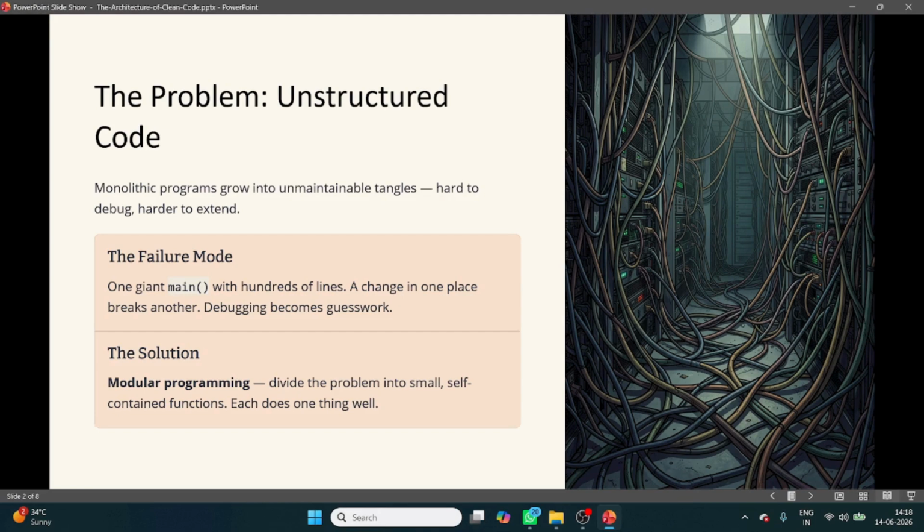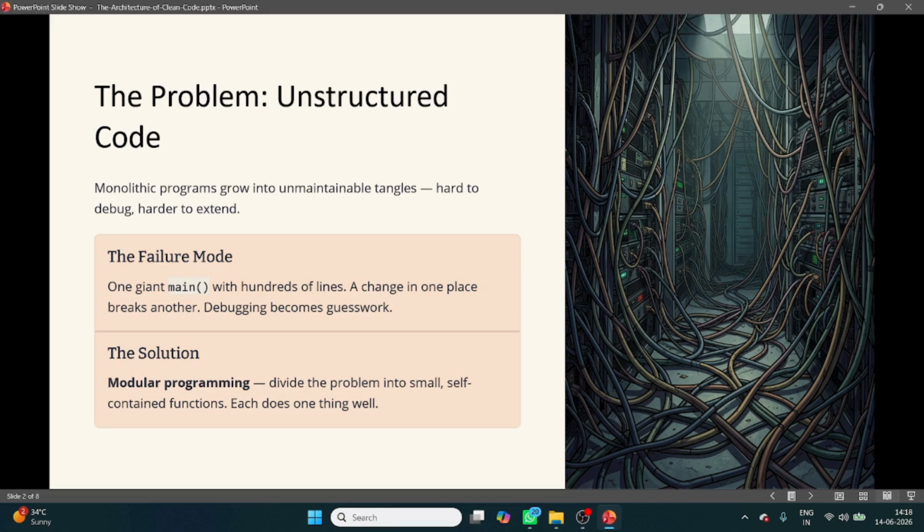The solution is that you should use modular programming. Break the problem into smaller pieces, and those pieces are called functions. As you can also see in this picture, everything is scattered randomly, right?